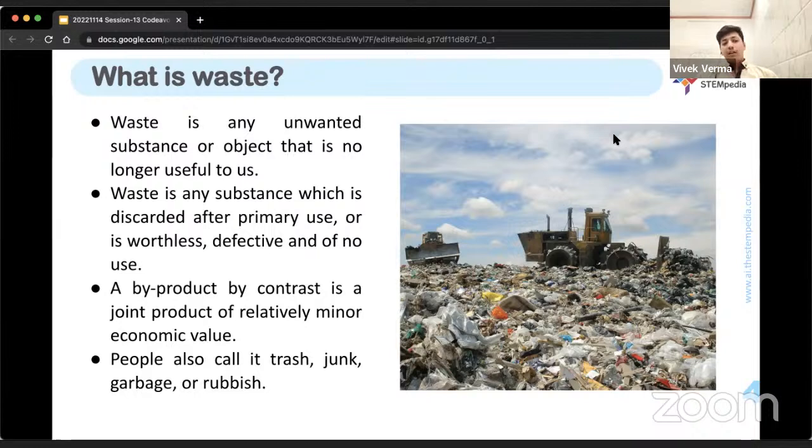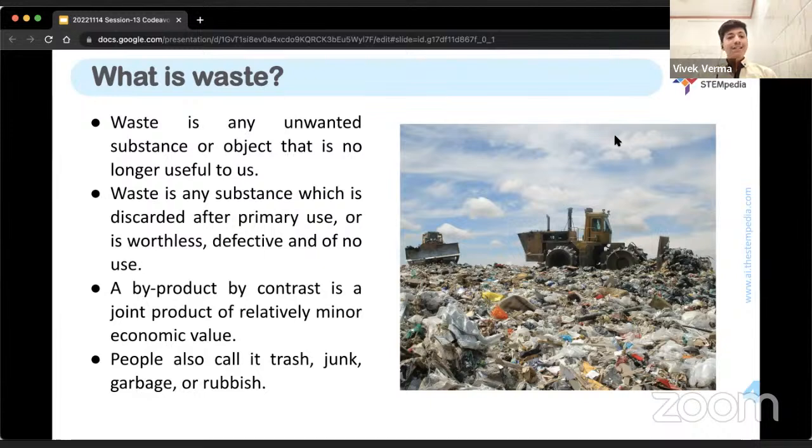So we have a packet of chips, a bag of chips. That bag is very important until you have chips in it, right? You will not share it with any of your family members, none of your siblings, of course, definitely. And you will not throw that bag away until it has even a single chip. But once it is empty, you are done eating all the chips from that packet, then you can throw that out. Then it will be called a waste because you no longer need it.